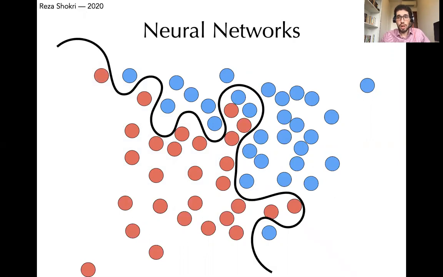Neural network models have much more complex decision boundaries, and this enables attackers to do some more complex attacks. In particular, they can run targeted poisoning attacks instead of just trying to minimize the accuracy of the model.